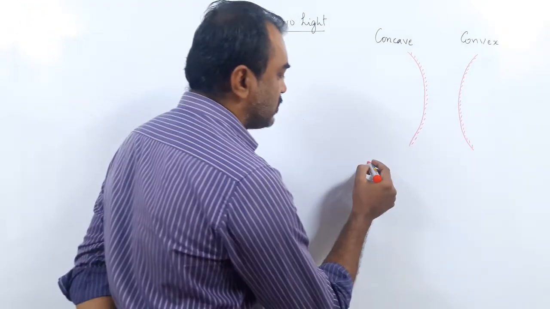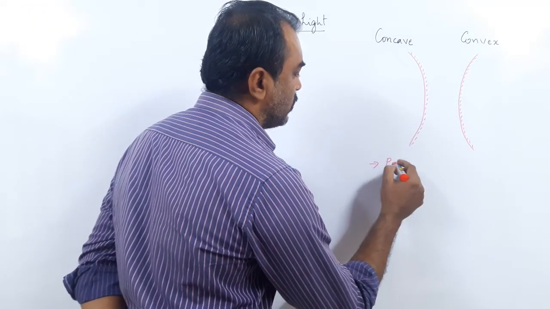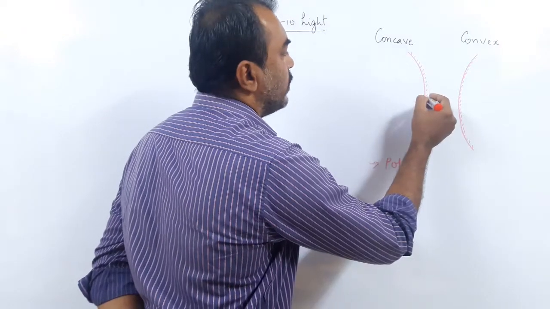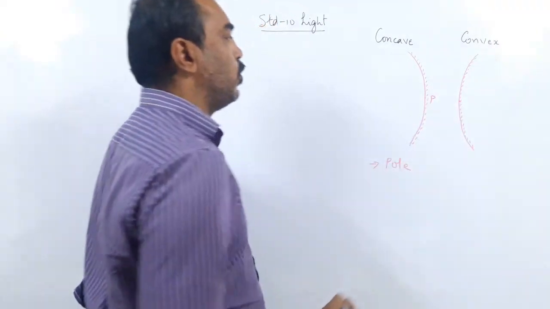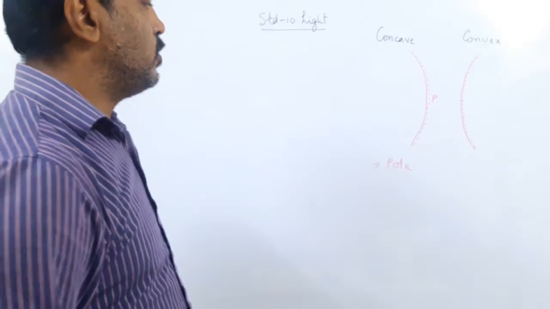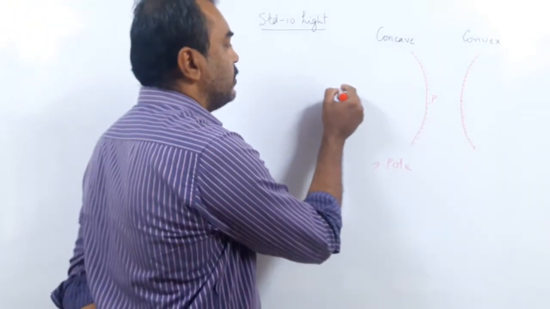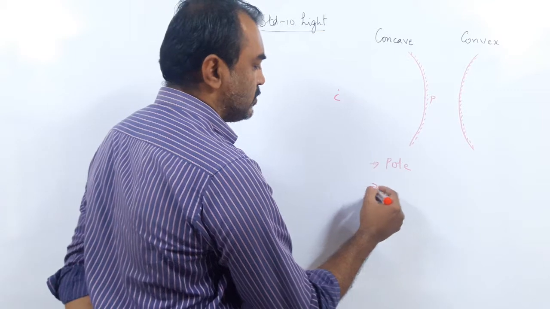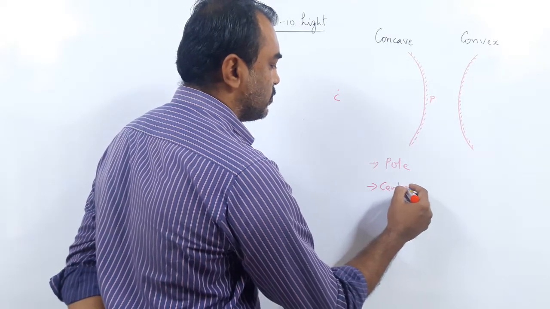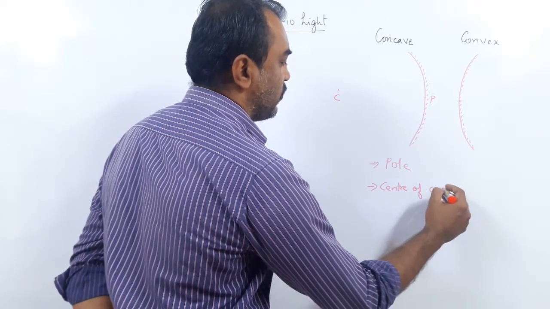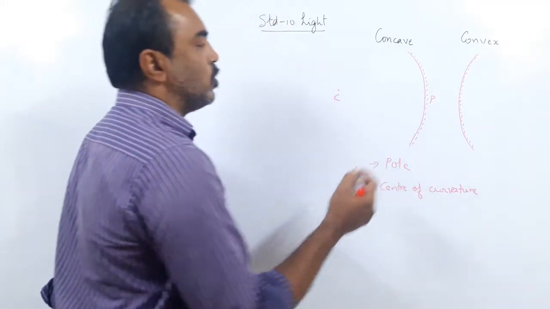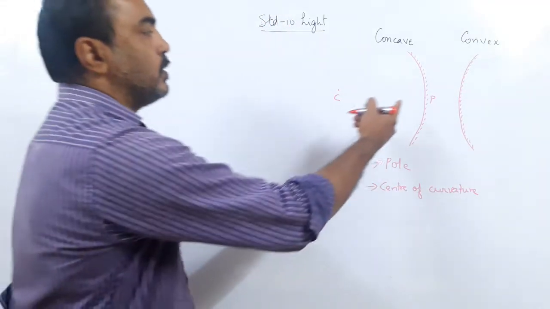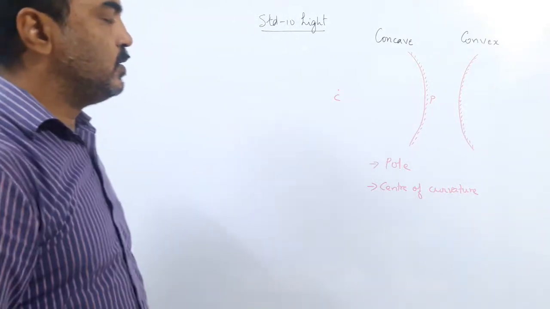Some definitions. One was pole. The geometric center of the mirror is called the pole. It lies on the mirror.